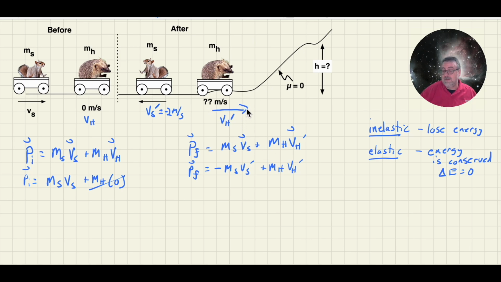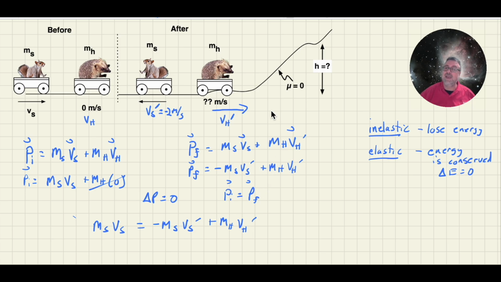Now, I could have put the direction to the left and then I would make this negative, but you would see that that direction would end up being wrong. Now, because momentum is conserved, because change in momentum of my system is going to be 0, I can set these two equations equal to each other. So I'm going to have that the mass of Sally times the velocity of Sally equals minus the mass of Sally times the velocity of Sally after the collision plus the mass of Harry times the velocity of Harry after the collision. Lots of things to keep track of.